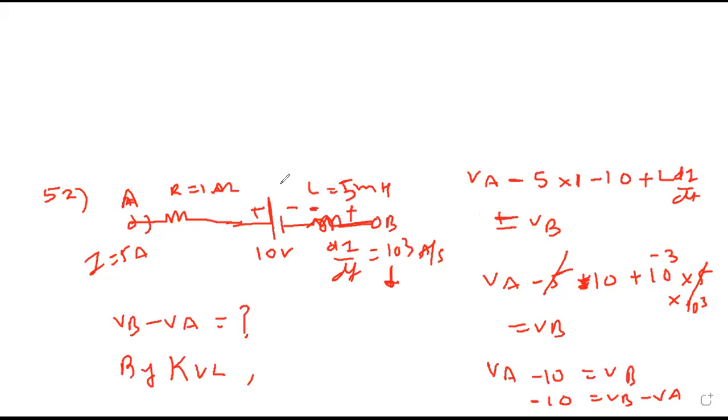Maybe this terminal might be given this way, because I have drawn just by assuming. So VB minus VA equal to plus 10. The actual circuit is missing. I have drawn just by judgment.